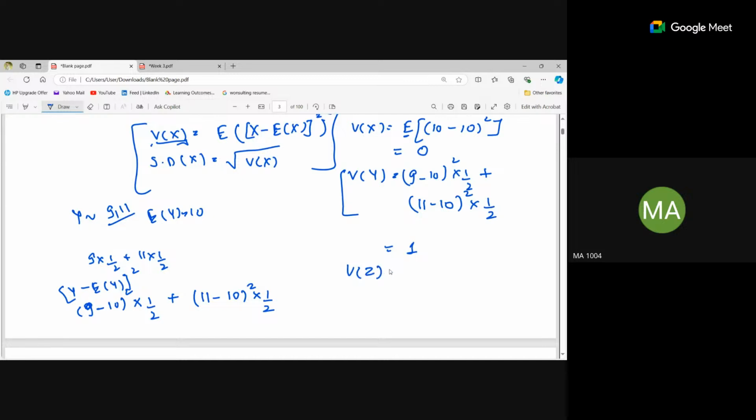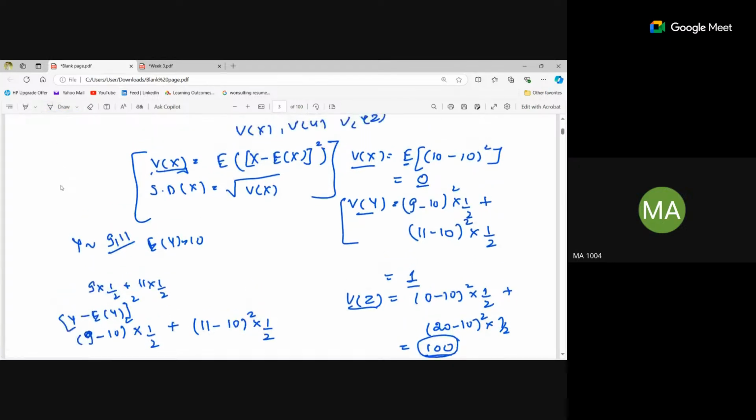Similarly, the variance of z will be 0 minus 10 whole square multiplied by 1 by 2, plus 20 minus 10 whole square multiplied by 1 by 2. If I solve this, I will get 100 as the answer. So if you see, the expectation of all the random variables is the same, but the variance is different. For x it is 0, for y it is 1, and for z it is 100. For z, the variance is 100, which means the spread is more compared to y. For y it is 1, so the spread is small. And for x it is 0, that is, there is no spread.